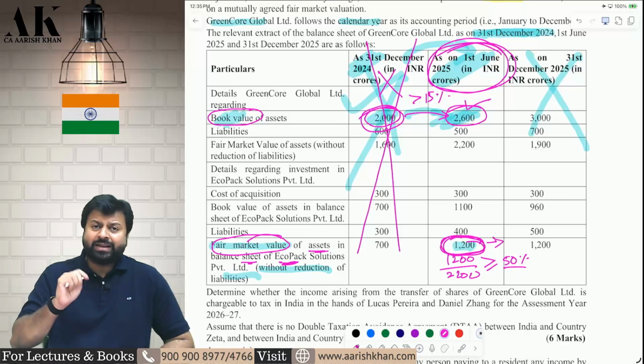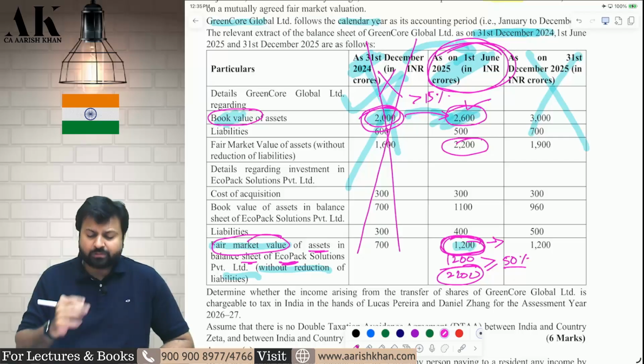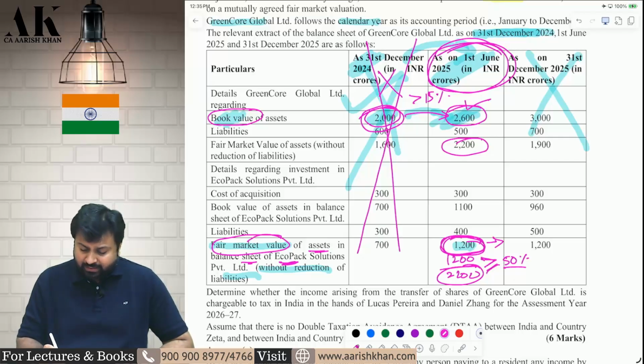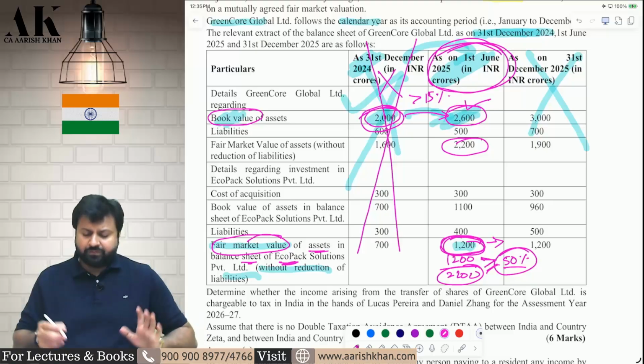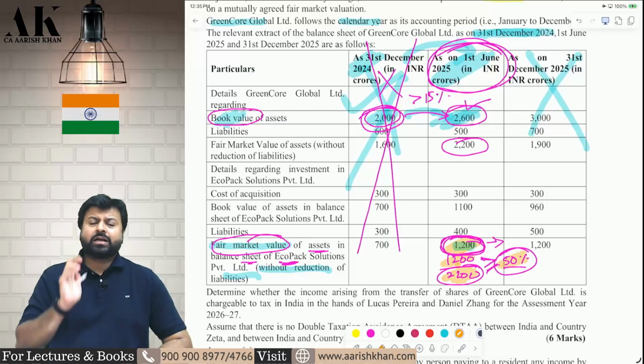1200 is the investment in the Indian company. 2200 is the total assets market value of Green Core. Therefore, this is greater than or equal to 50%. Therefore, two conditions are fulfilled. Condition number 1, investment in India is more than 10 crore. And investment in India as compared to total investment is greater than or equal to 50%. Both the conditions are fulfilled.